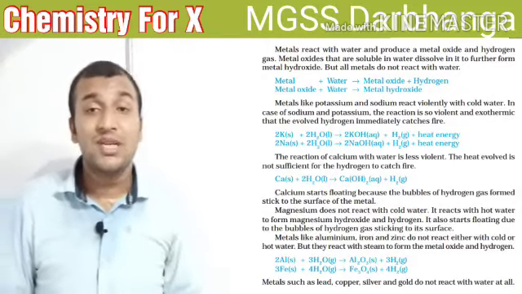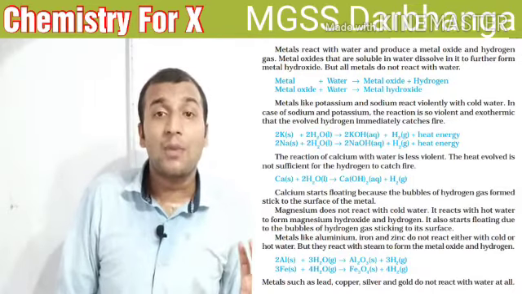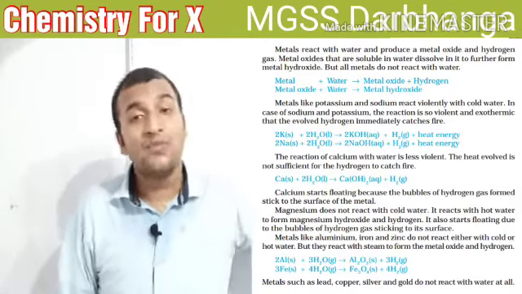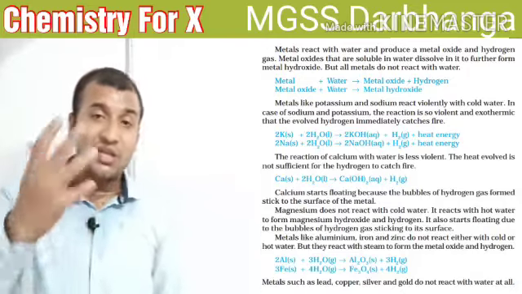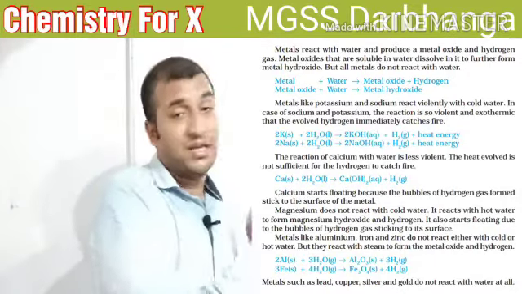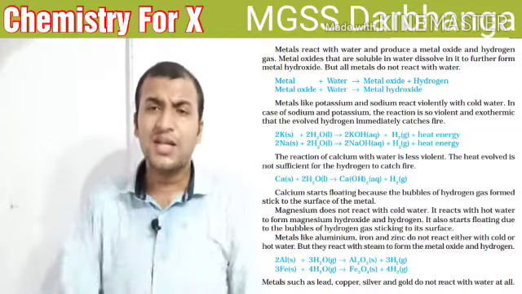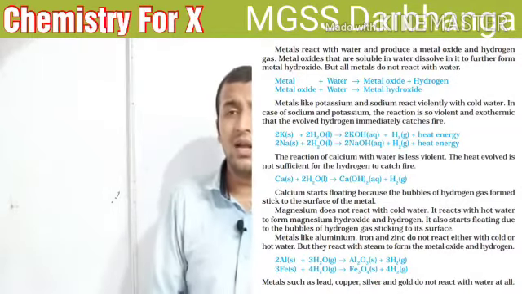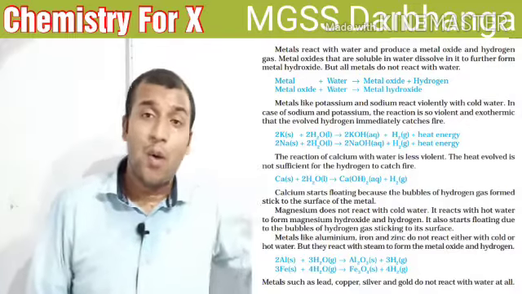When aluminium reacts with H2O steam, it forms aluminium oxide along with hydrogen gas. So there are three categories of metal with regard to reaction with water. Okay, so student, these are the chemical properties of metals with water.